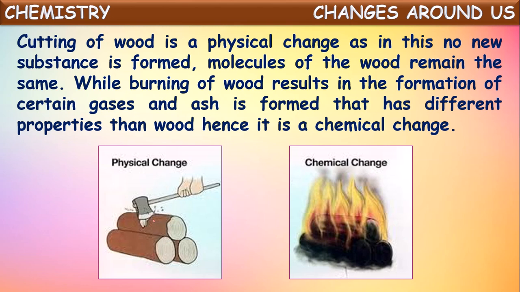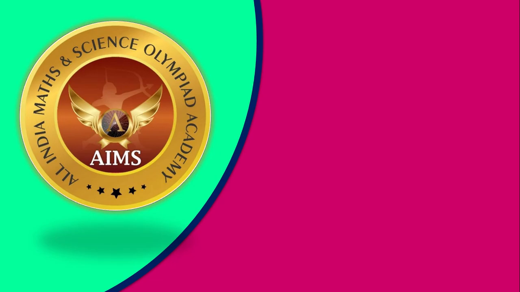But in the case of burning of wood, after burning, wood won't remain in the same form. It changes into different forms. Its chemical composition changes. Ash and other components will remain, and hence the burning of wood is called a chemical change. Cutting of wood is called a physical change. Okay, that is about chemical and physical changes.